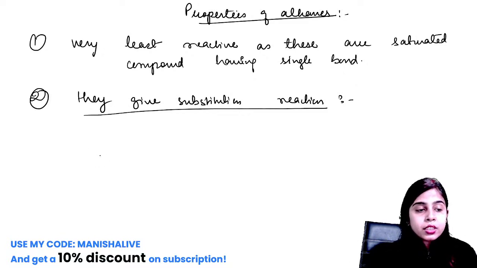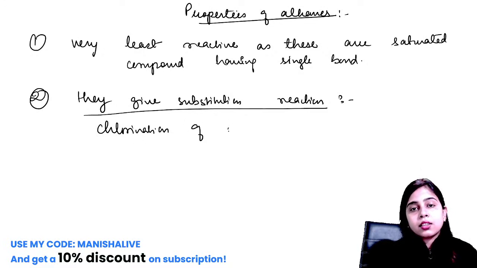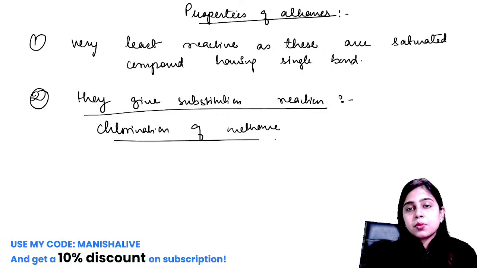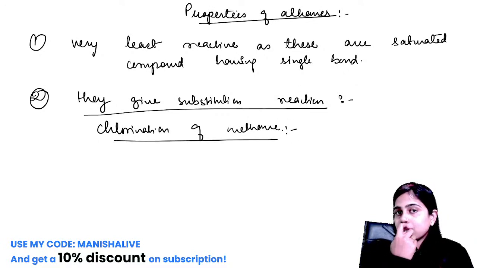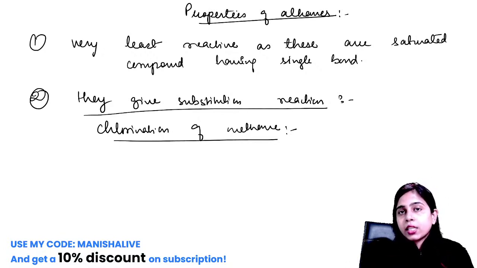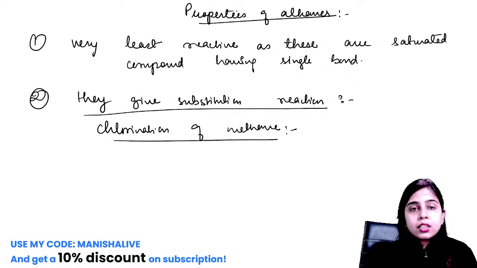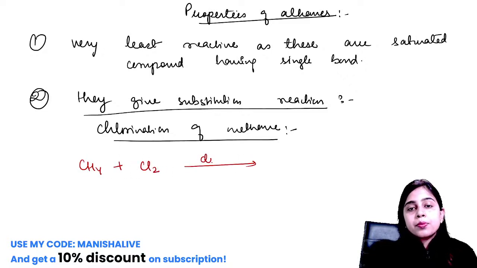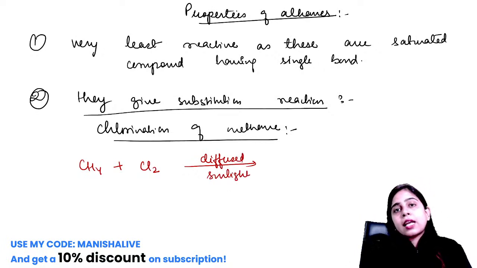So they give substitution reactions. Now what type of substitution reaction? Like chlorination of methane. We need to study two types of substitution reaction, chlorination of methane and chlorination of ethane. In a similar way bromination will take place, and iodination too. Here we will study only chlorination. Similar reactions happen with bromine and iodine also. Now what is this chlorination of methane? We will take methane and chlorine and keep this mixture in diffused sunlight, or you can heat this mixture at 600 Kelvin also.